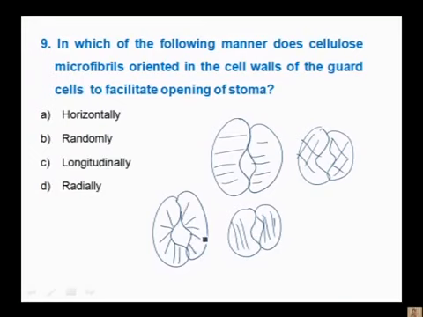So, you remember in your textbook diagrams how it is arranged, you just check it, dear students, how they are radially arranged. This radial arrangement of microfibrils helps facilitate stoma to open and close. So, the right option here is radially, it is not longitudinally, randomly or horizontally. So, the right option here is D.